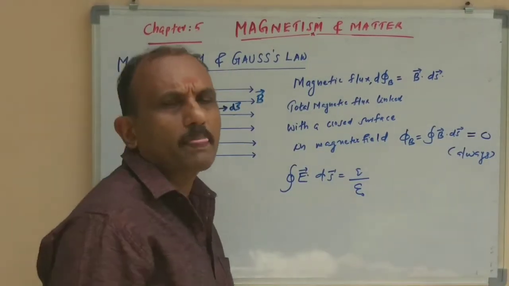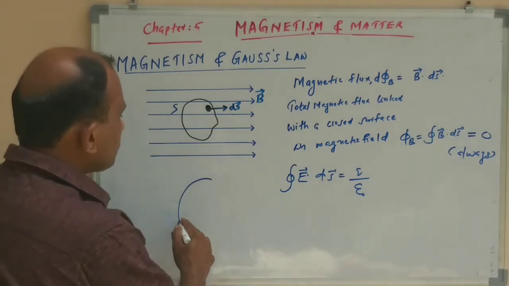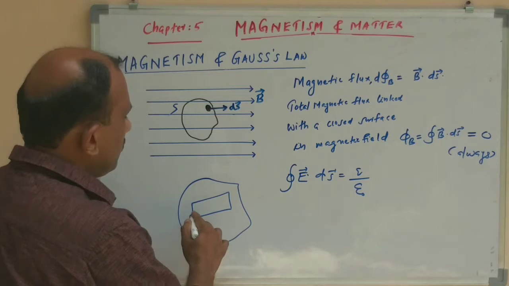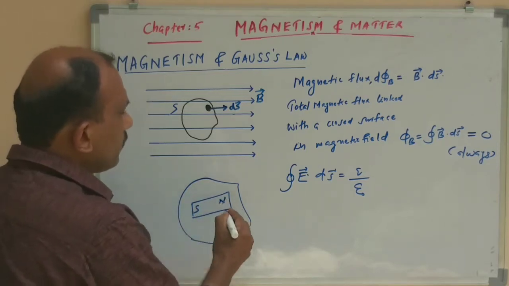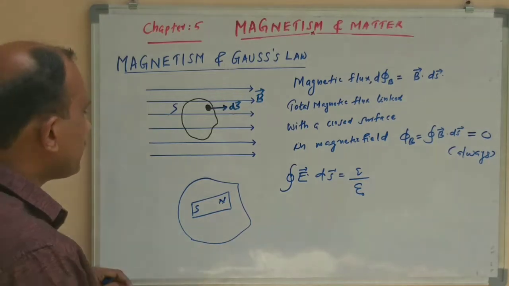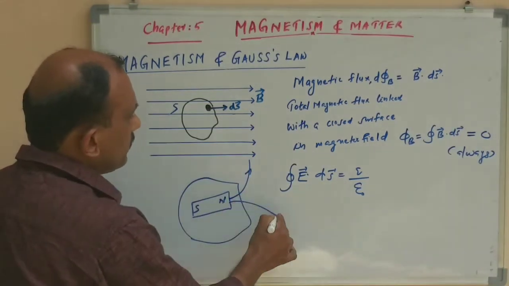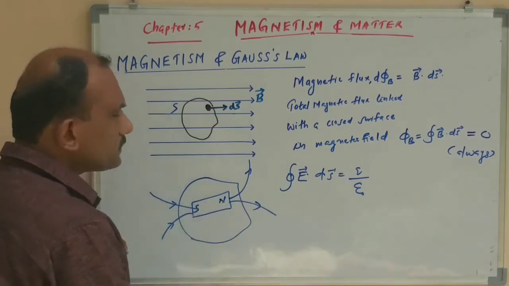Then what is the implication of this Gauss's law in magnetism? Consider a magnetic dipole in a closed surface; a magnetic dipole means a south and a north pole. Consider a bar magnet: the magnetic field lines start from the north pole and reach the south pole.